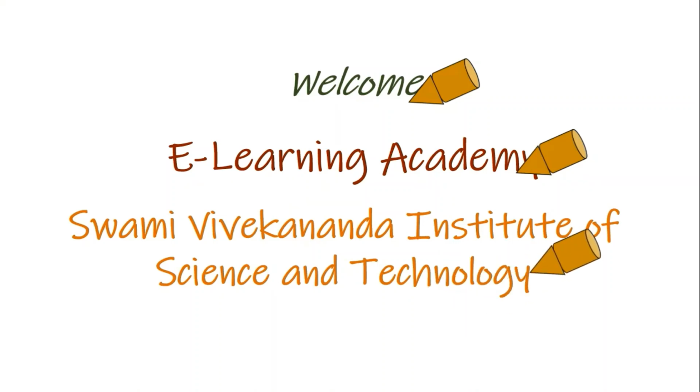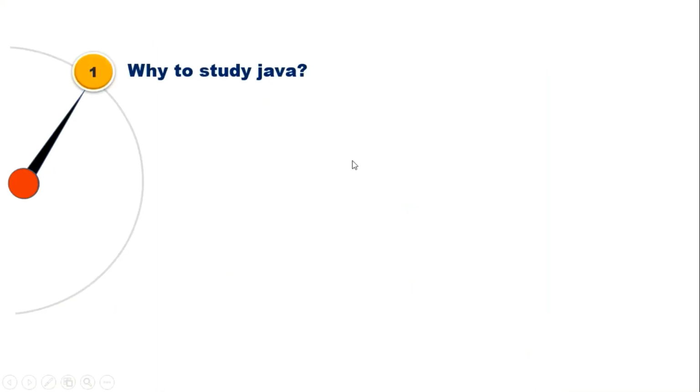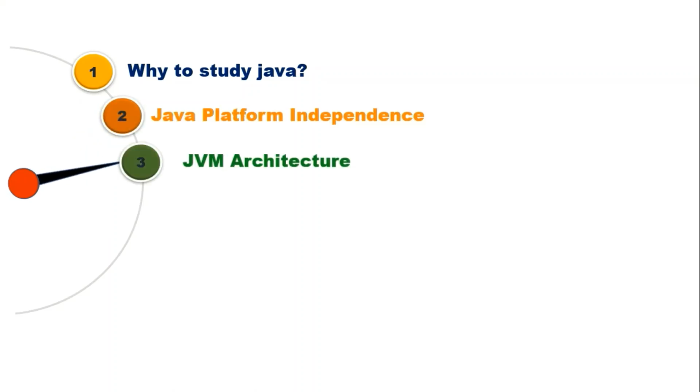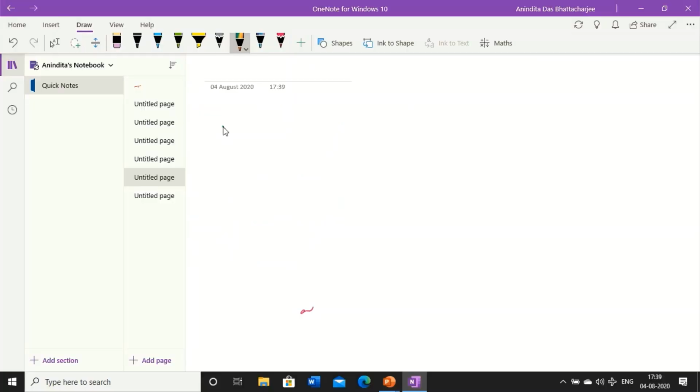Today we are going to learn Core Java. Let's get started. Today we will learn why to study Java, why Java is platform independent. I will explain in details the Java virtual machine architecture. We'll write our first Java code. We'll learn how to implement the concept of class and object while coding.